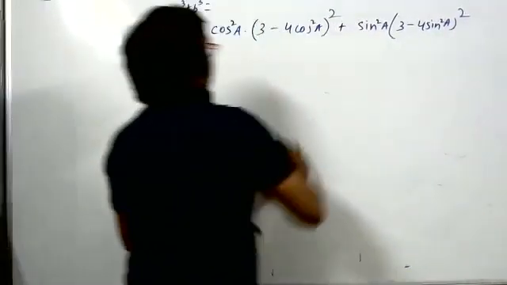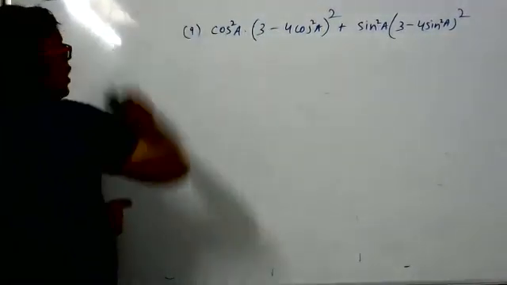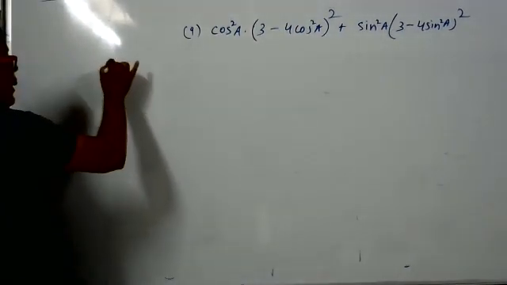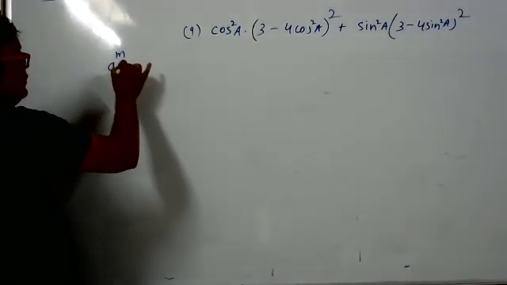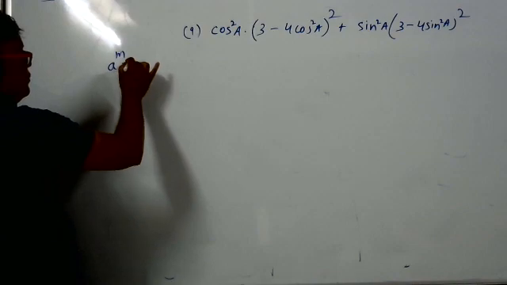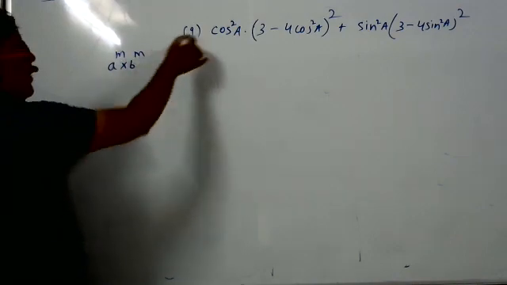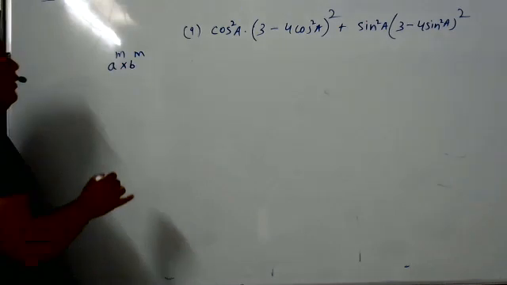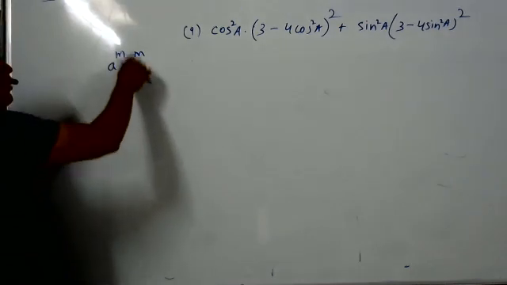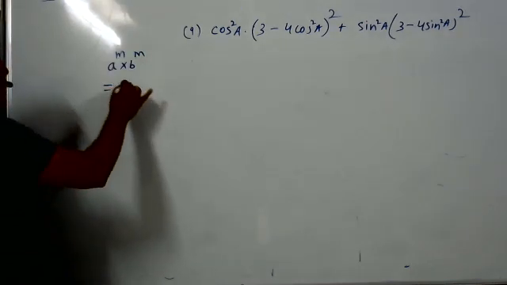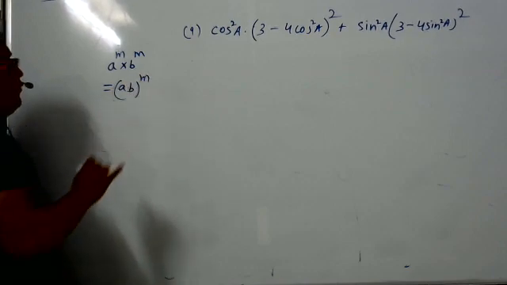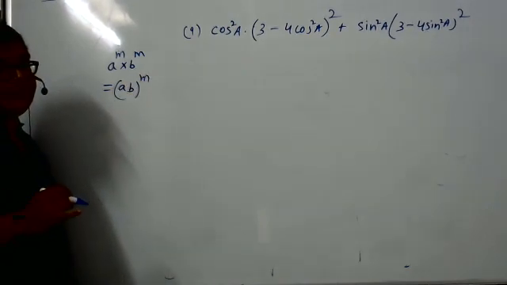So what he's saying, we know one property of law of indices: A to power m into B to power m is equal to AB to whole power m. All of you know this formula? Yes, sir.